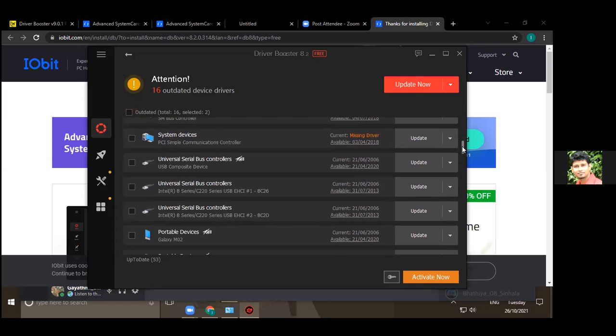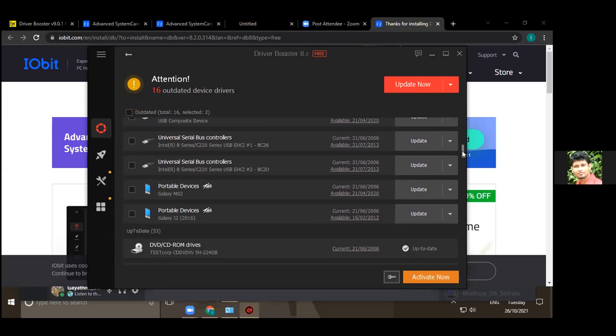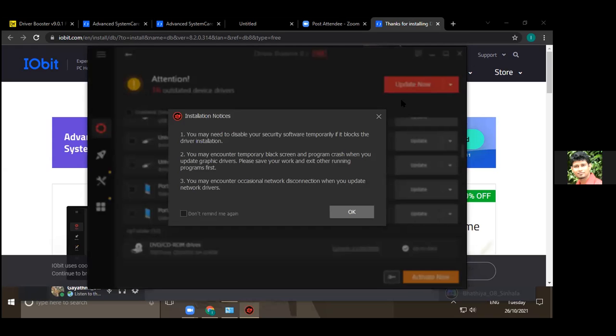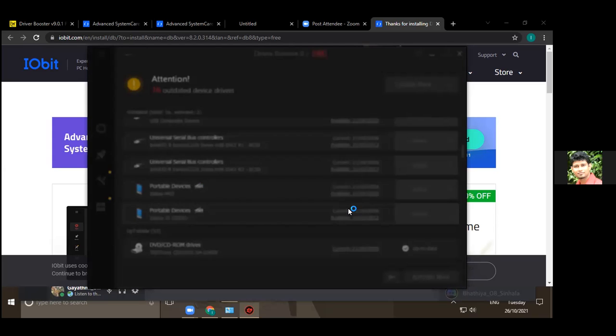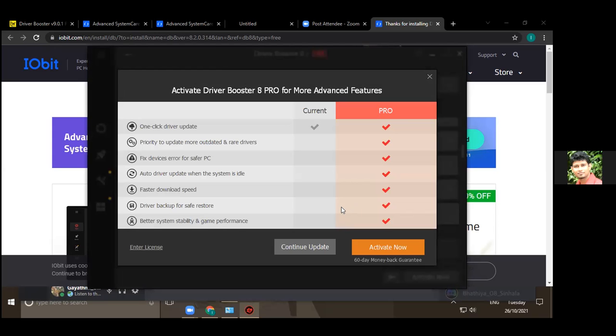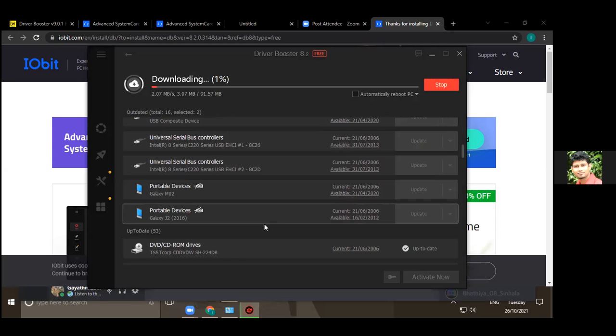USBs, of course you need portable. Maybe you are connecting your mobile, Galaxy M2 or J2. For that, sometimes the drivers are needed. If you want, you can install that as well. Okay, then you can update. Then it will take some data, but not much. Okay. Continue update. Okay, 1 or 2 drivers you can install. Here only 91 MB. So that you can do, but don't go for all driver updates, right?